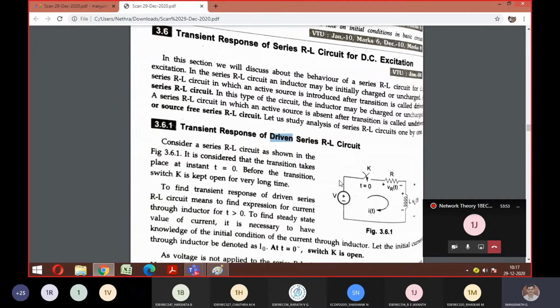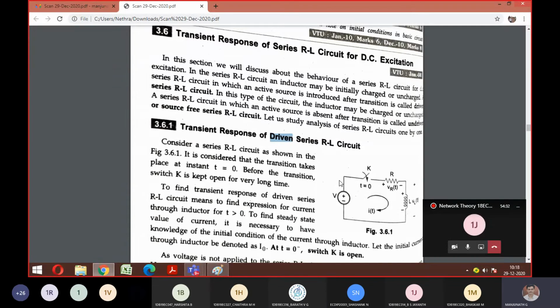If you understand one derivation of the driven RL circuit, you need to do the same thing for RC and RLC also. Out of six derivations, I just want you to understand two: one from driven, one from undriven. The remaining four you can build in the same manner, only with the variation of your RLC element. Am I clear? Yes, sir.